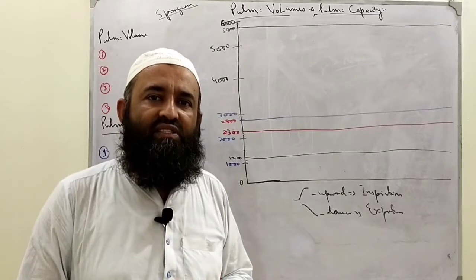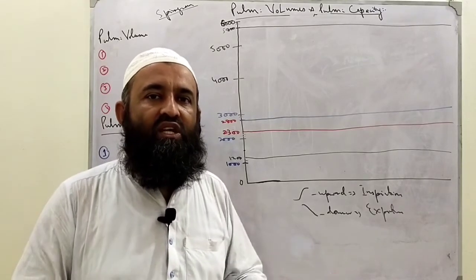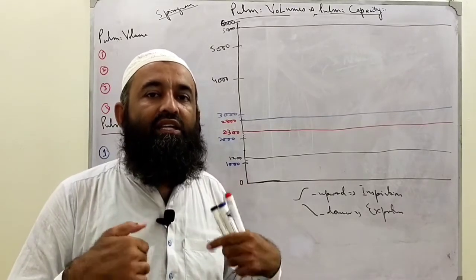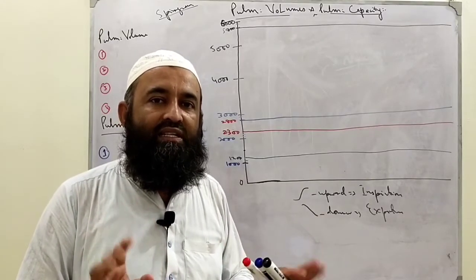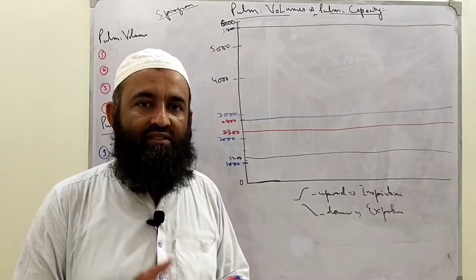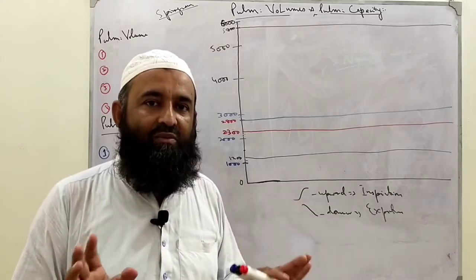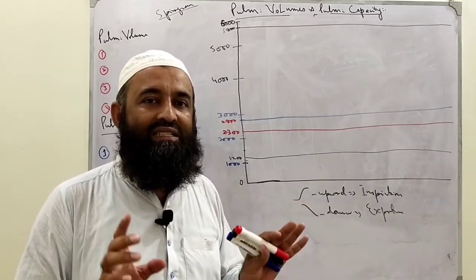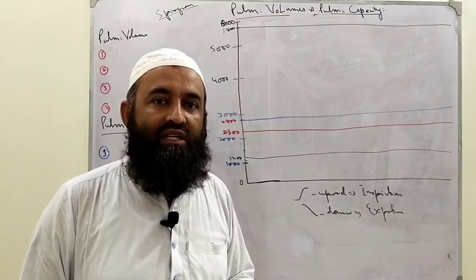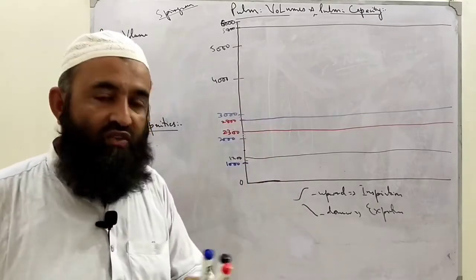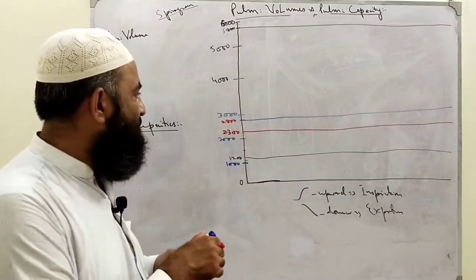Now suppose we are at rest. You already know when we are at rest, we inspire air, expire same amount of air at rest. What air that is called? Simply tidal volume. When we are inspiring, expiring normally during quiet breathing, that is called tidal volume. Clear? How we will put tidal volume here? This is important thing to understand.